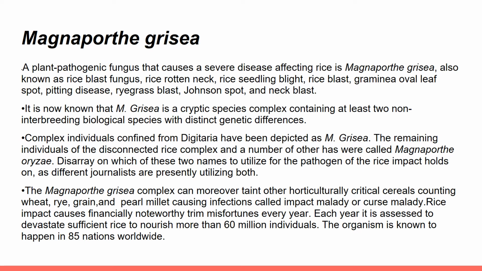So the journalists decided to use both names in their articles. The Magnaporthe grisea complex can also infect other horticulturally critical cereals, including wheat, rye, barley, and pearl millet, causing an infection called blast or blast mildew. Rice blast causes financially noteworthy crop losses every year. Each year, it is estimated to destroy enough rice to feed more than 60 million people, and the organism is known to occur in 85 countries worldwide.